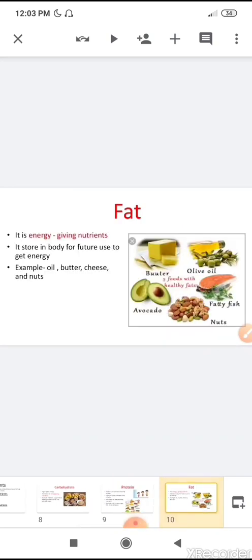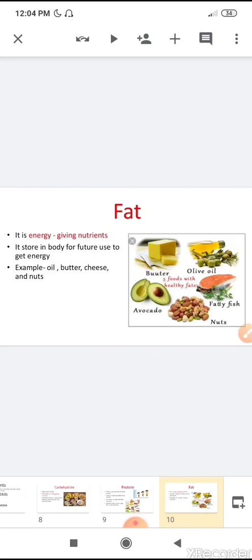The next nutrition is fat. It is also known as energy giving nutrition, but they are not quick energy giving nutrition, because they are stored in the body for future use to get energy. Carbohydrates are quick energy giving food because when the body needs, they give quick energy. But fat is stored in the body for future use.